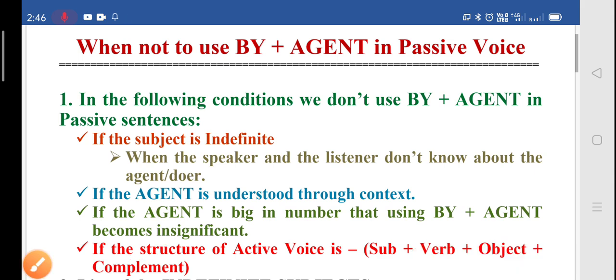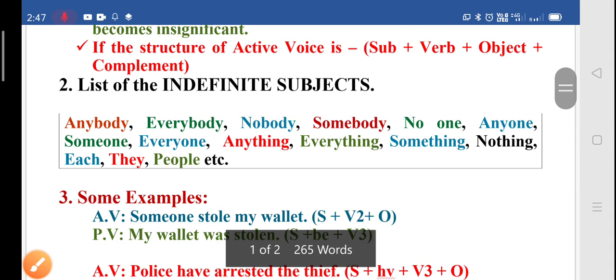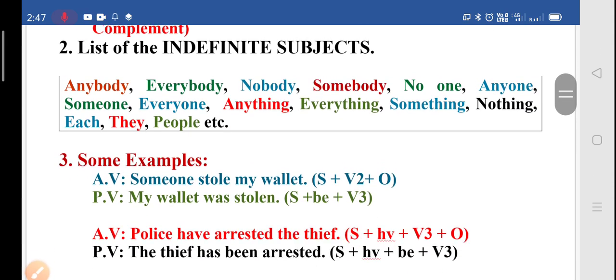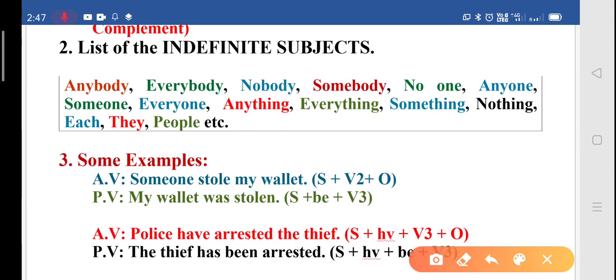Now let's see the list of indefinite subjects, the words which are used when we don't know about the doers and the agents. We don't know their names, we don't know their background, we know nothing about them. In that situation, we use any of the given words. What are they?